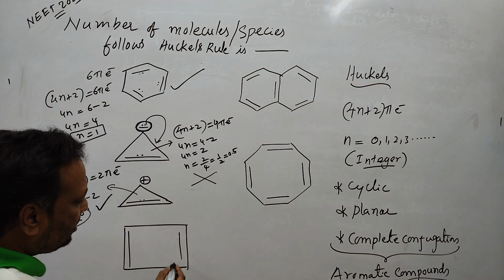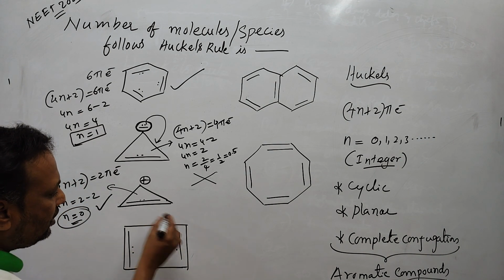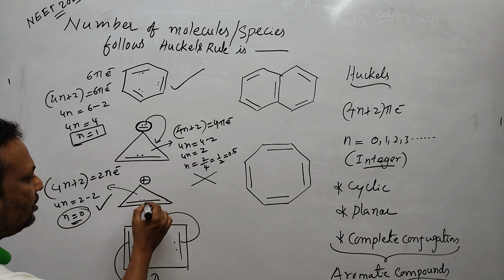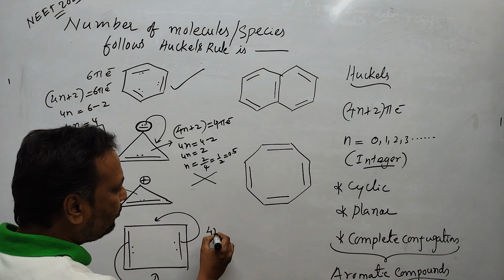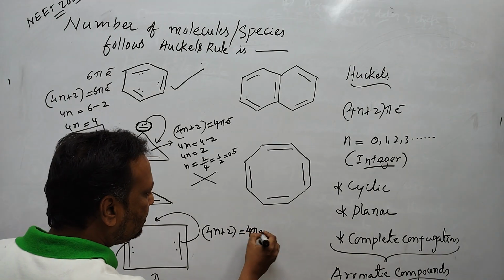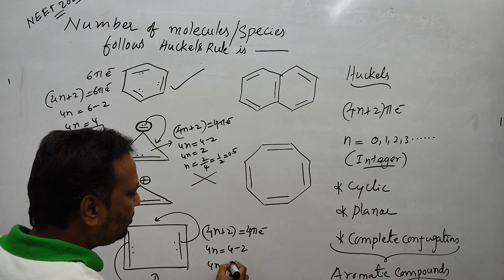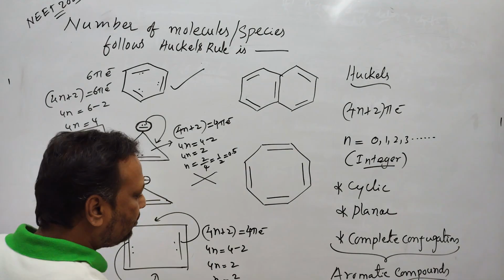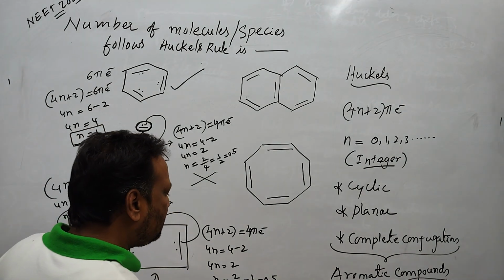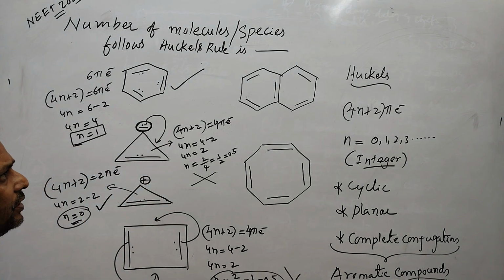Take this example. In this example, 2 pi bonds are present. These 2 pi bonds are in conjugation and are involved in resonance. So this pi bond may move like this, and this pi bond may move like this. 4n plus 2 is equal to 4 pi electrons, so 4n is equal to 4 minus 2, 4n is equal to 2, n is equal to 2 by 4, which is 0.5. Since n is 0.5, this molecule is not following Huckel's rule.